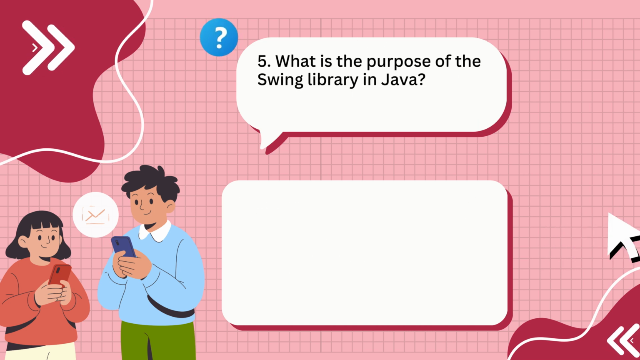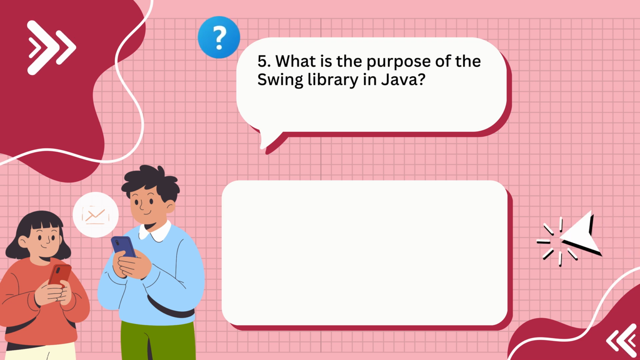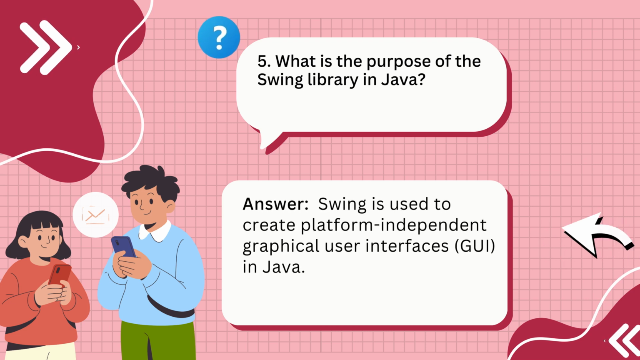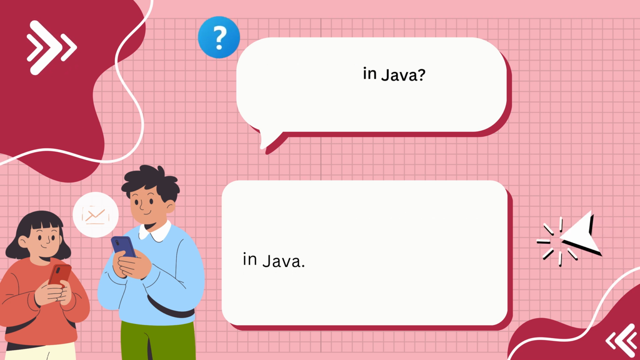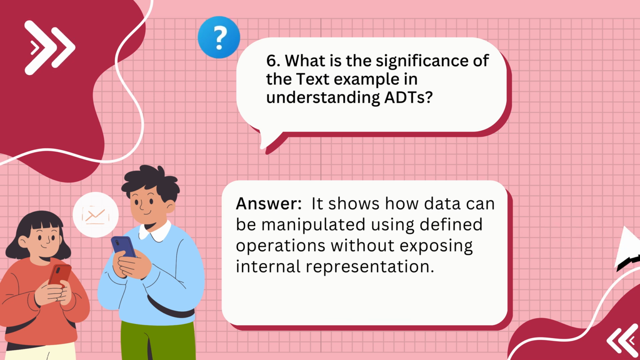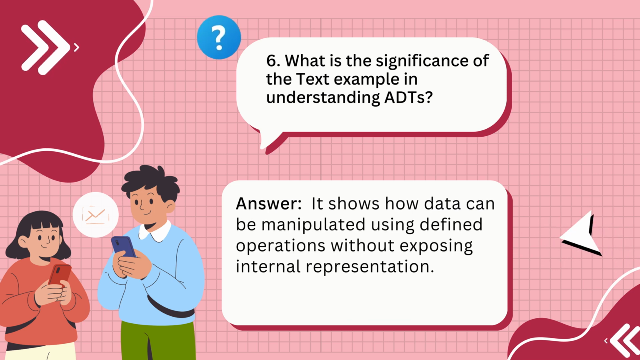5. What is the purpose of the Swing library in Java? Answer: Swing is used to create platform-independent graphical user interfaces, GUI, in Java. 6. What is the significance of the text example in understanding ADTs? Answer: it shows how data can be manipulated using defined operations without exposing internal representation.